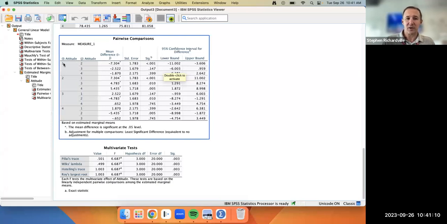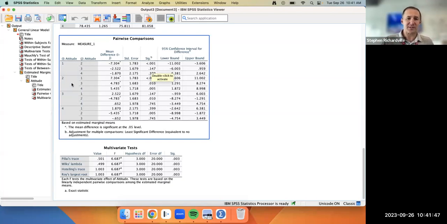I can even see here between 1 and 3, this significance of 0.1147. This tells me there is not a significant difference between the attitude initially and the attitude an hour after the chocolate bar is eaten. Or between 1 and 4, 0.399, certainly not a significant difference. So there is a significant difference between when I first eat the bar and the attitude 5 minutes later. Absolutely. But as compared to my initial condition, an hour later, there is not a significant difference. So there was at first, but there is not.